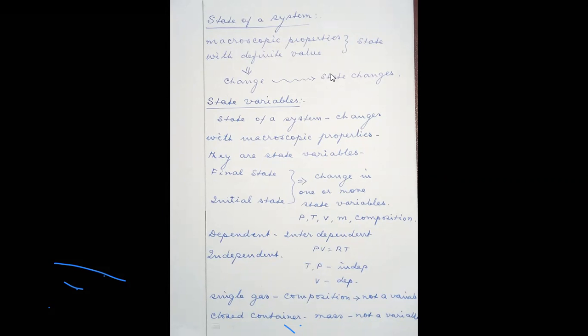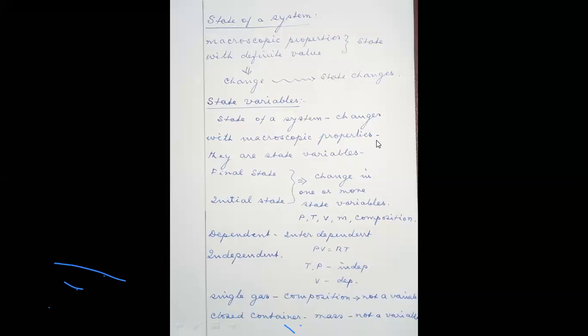Now, these macroscopic properties which change with the state are normally called the state variables. So the state of a system changes with the macroscopic properties. The state is a function of the macroscopic properties.